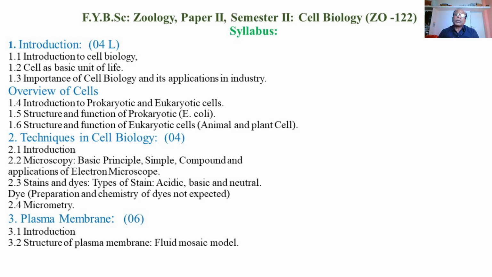For the differentiation of the various cellular components, we use different types of stains and dyes.